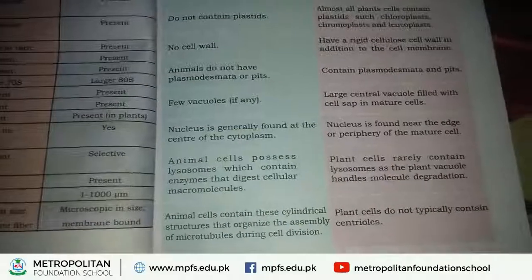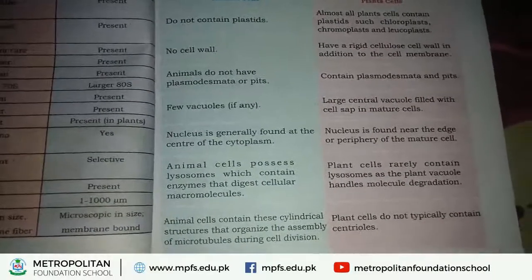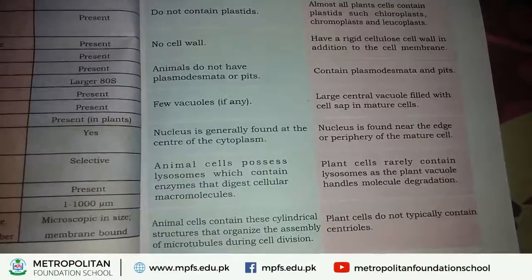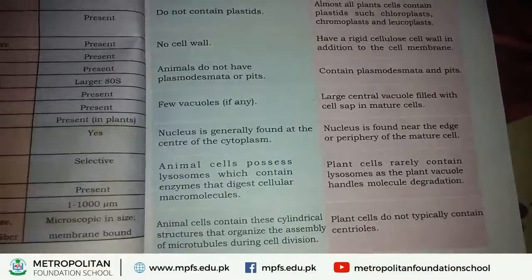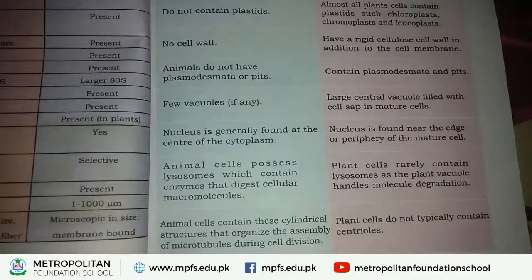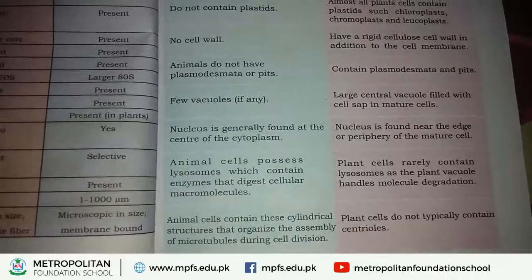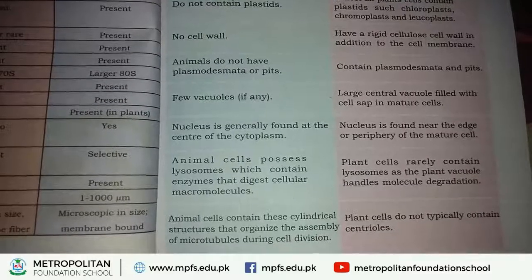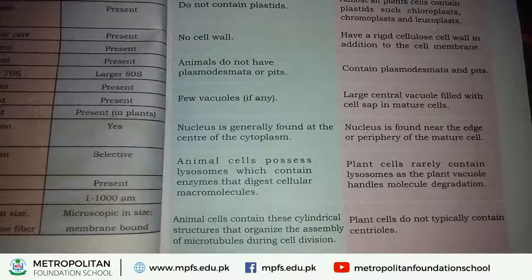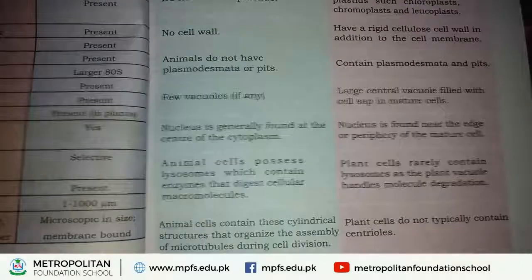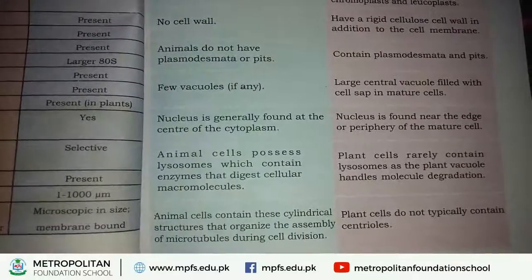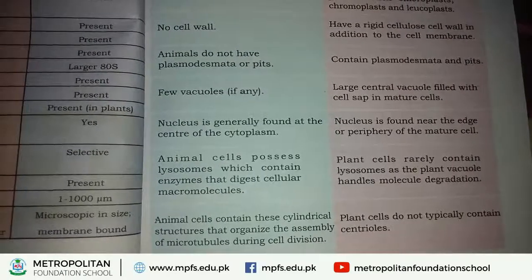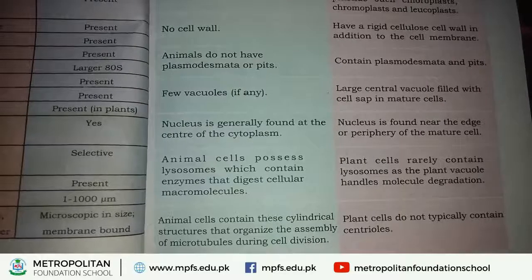Next structure is called microtubules. What are microtubules? During the cell division, rod-like structures like threads are formed that are called microtubules. These microtubules are cylindrical structures found in animal cell, and they are formed during the cell division.